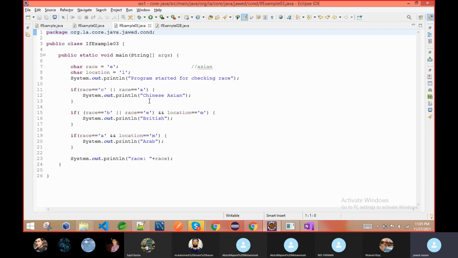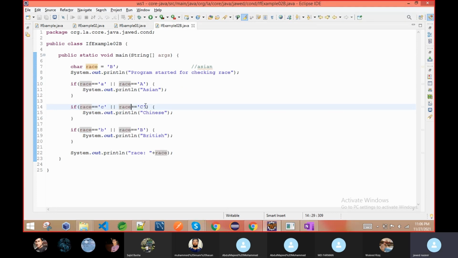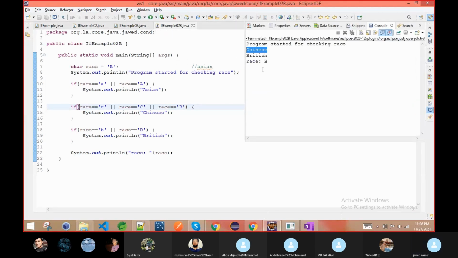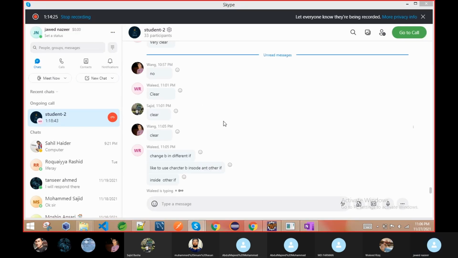Now I just added location, so I added location like an AND operation. AND operation means both of these must be true. When we give more than one if, then however many conditions match, those will all execute. So if you do this, then Chinese and British both will print, because it is matching more than one condition. It will execute all of them.